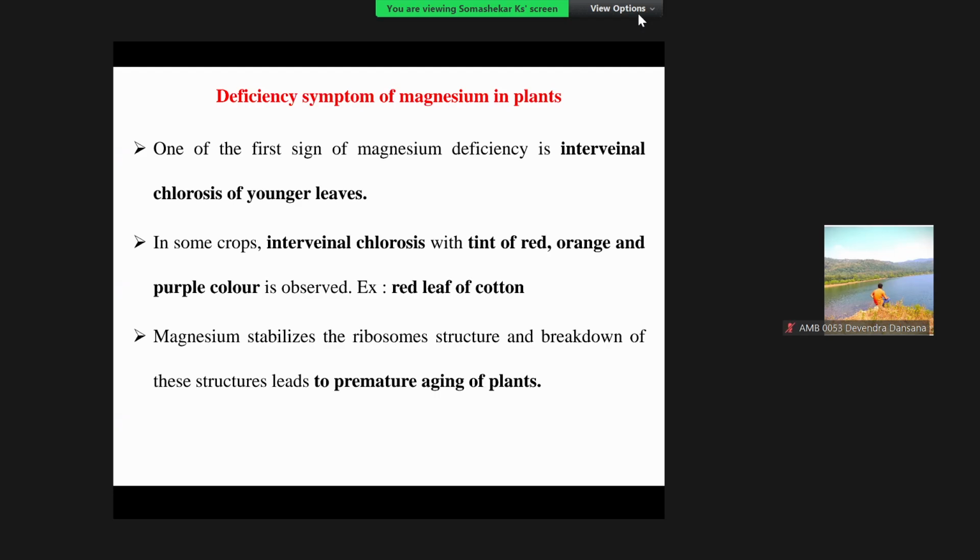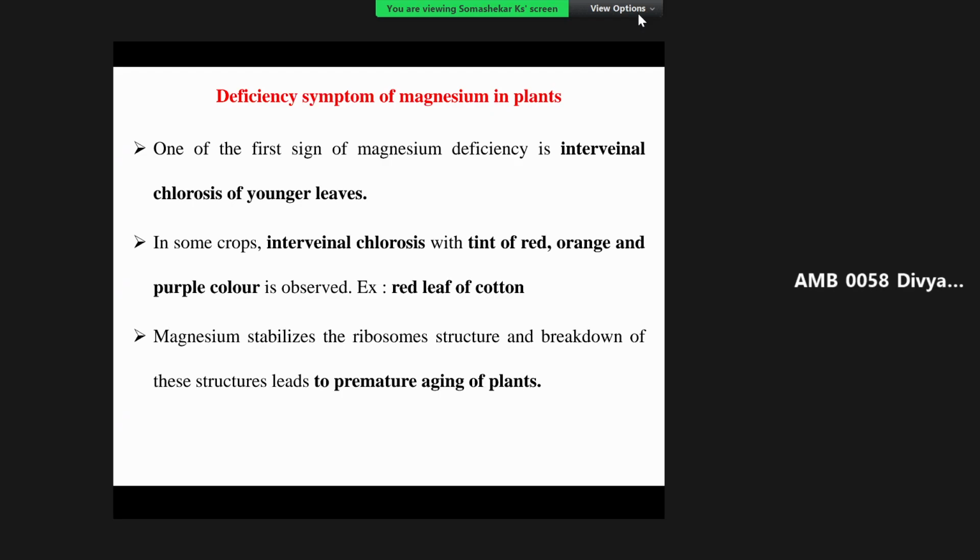Leaf. In which leaves? Sir, in the middle portions of the leaves. Since it is, whether it is a mobile or immobile? Immobile, sir. But middle of the leaves you also do.